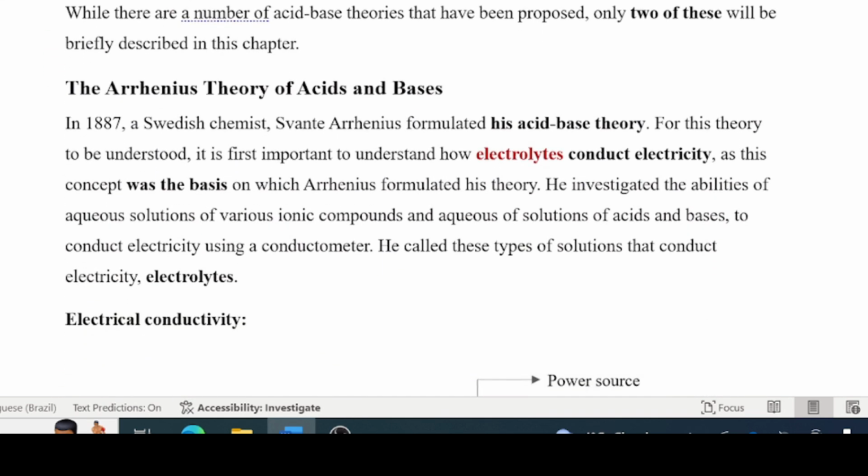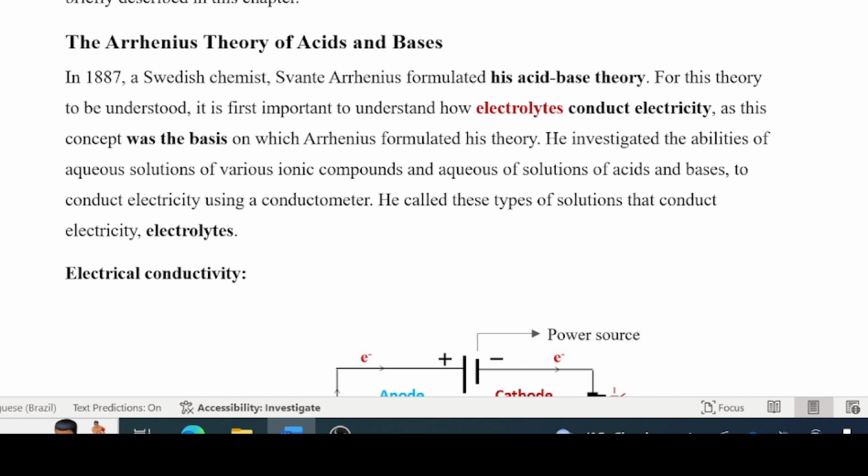The first one we're looking at is the one proposed by Arrhenius. In 1887, a Swedish chemist by the name of Svante Arrhenius formulated his acid-base theory. For this theory to be understood, it's first important for us to understand how electrolytes conduct electricity, as this concept was the basis on which Arrhenius formulated his theory of acids and bases.